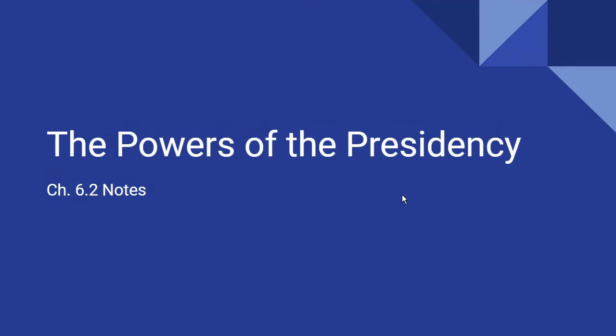Today, we want to talk about the powers of the presidency. In this chapter 6, we have been looking at the office of the president and at different things. Today we want to specifically discuss the powers of the presidency. Remember, the president has certain powers that are official, laid out in the Constitution, that he or she can do. And then we also have the powers that are unofficial, things that just have happened over time or that just happened by the nature of the power that comes with being the president.